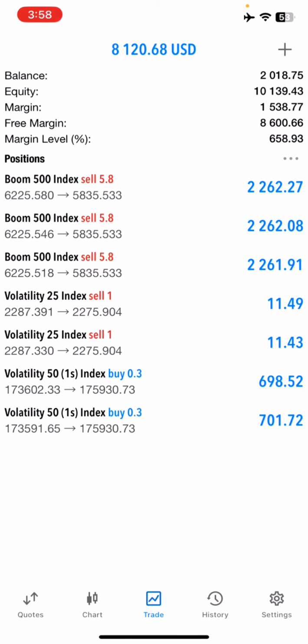So today we'll be looking at the strategy right here, which is the boom and crash strategy and also the VIX indices strategy. It's one of the trading strategies you can use to make money trading the boom and crash and the VIX.